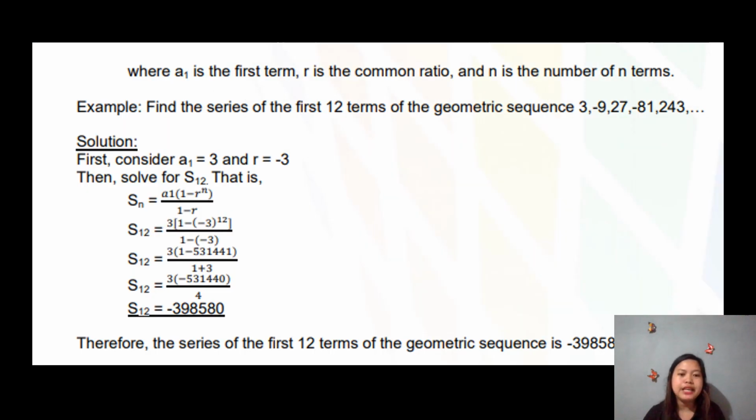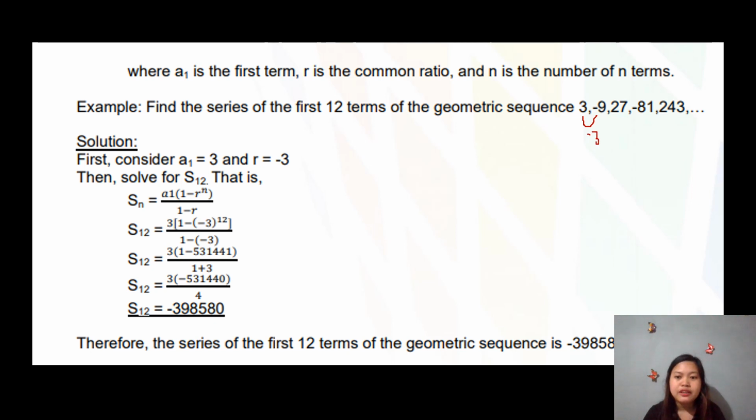Okay, so let's have an example for this one. I think mas dali-dali rin siya. Find the series of the first 12 terms of the geometric sequence 3, negative 9, 27, negative 81, 243. So first, consider that we have a sub 1 nato is 3. And then our common ratio is, unsa man gi-multiply sa 3 nga nahimong negative 9. That is 3 times negative 3.